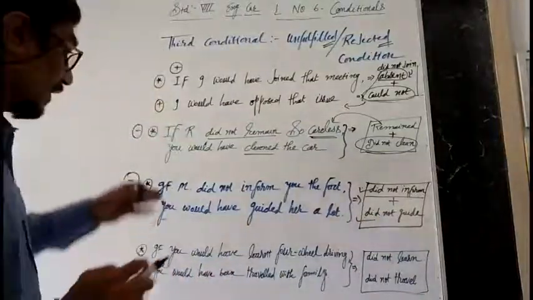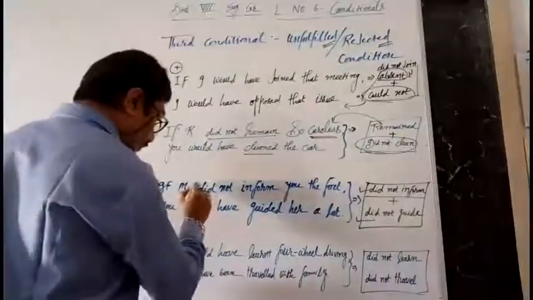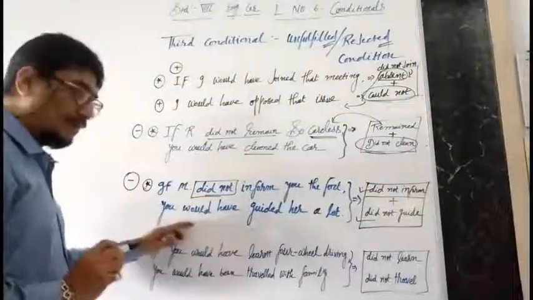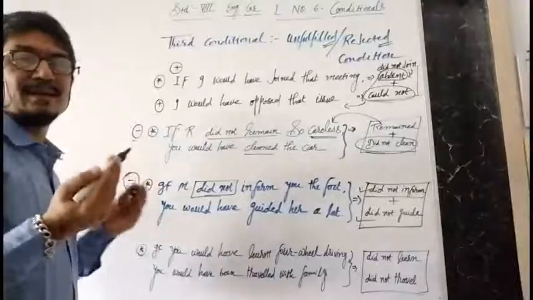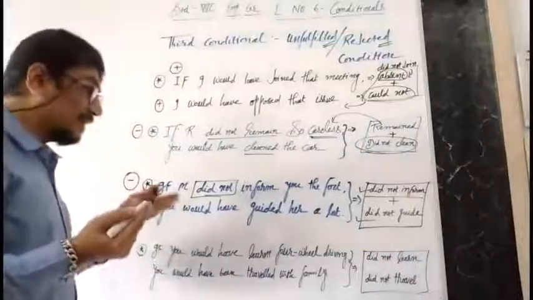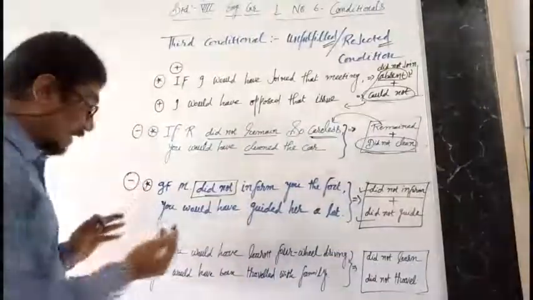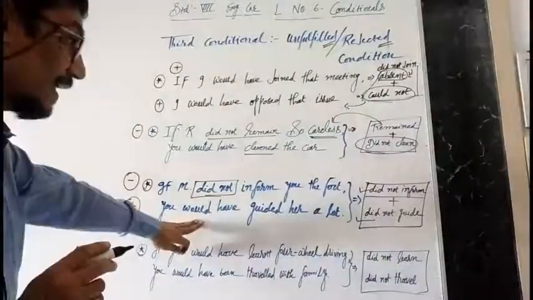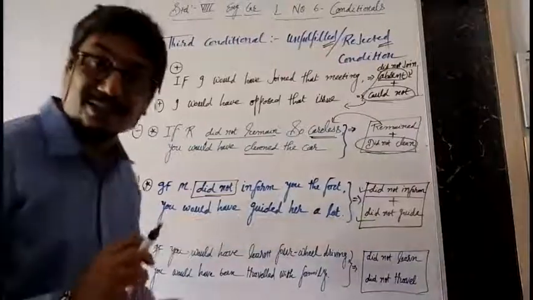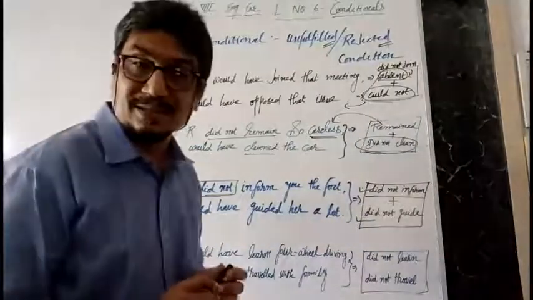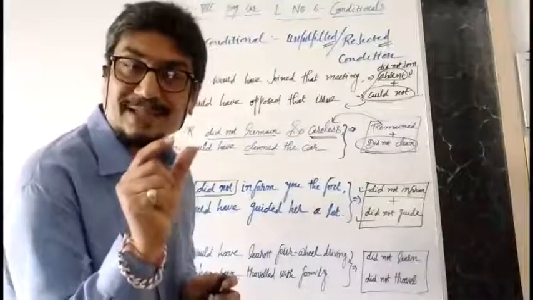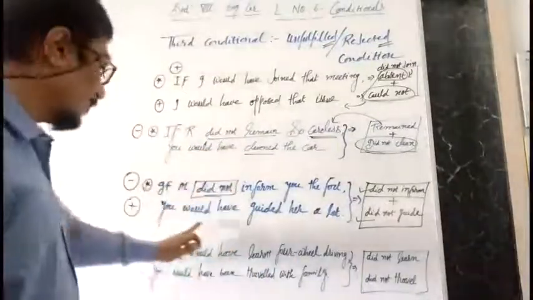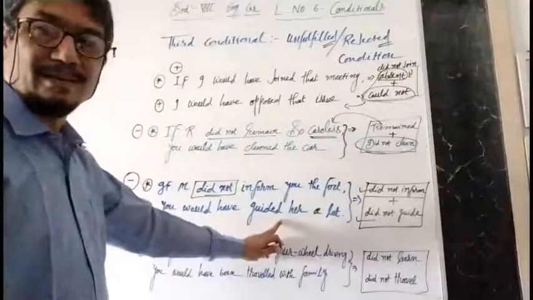It is a reverse condition. If Radha had informed you, you would have guided her. Here she didn't, and you have not. Here, "you would have guided her a lot" is in positive sense, but the meaning of that sense is negative. Why? Because you have not guided her.